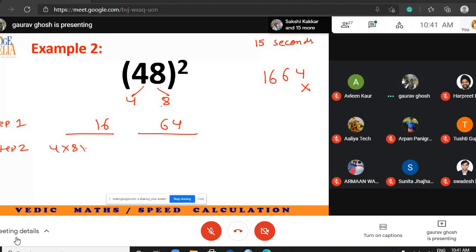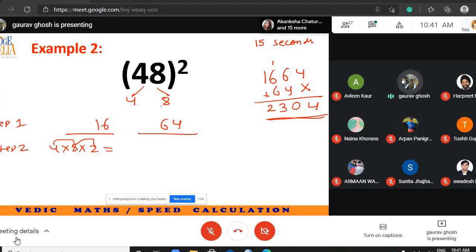Step 2: 4 into 8 into 2. So this is 64. Then you add 4, 6 plus 15. Carry over 1, 2, 3, 0, 4. So is this what you got as answer? Yes, sir. So you could have solved this using another method, because this is also closer to 50.